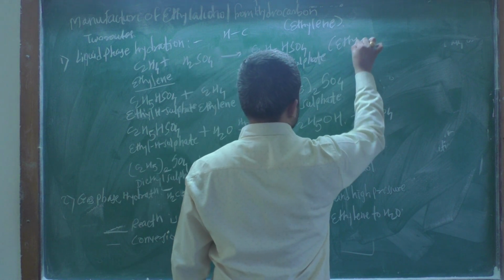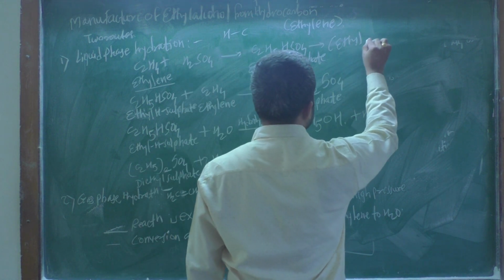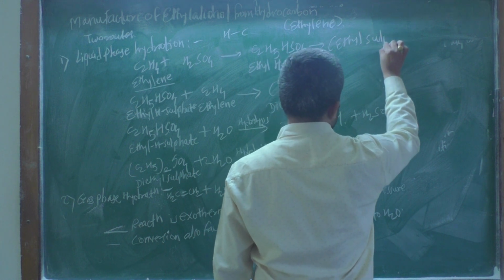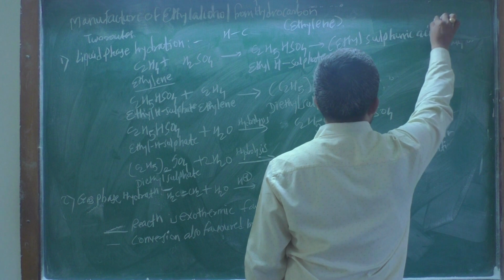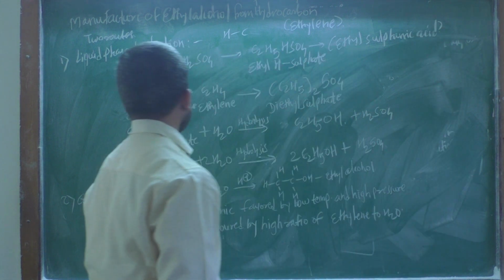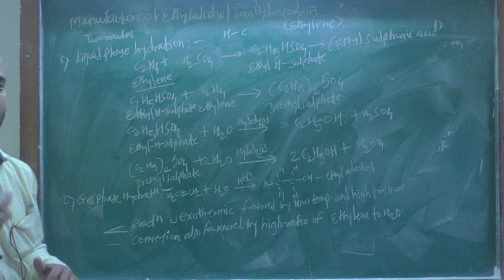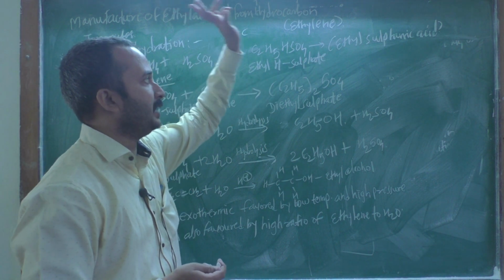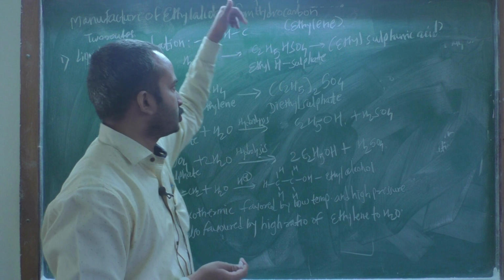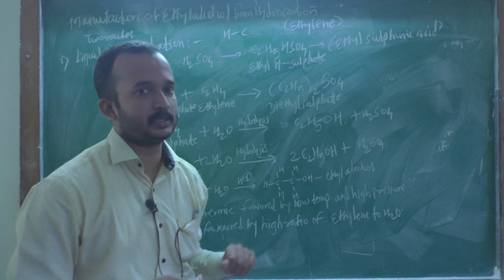So ethylene is absorbed in H2SO4 to form ethyl sulfuric acid, which is also known as ethyl hydrogen sulfate.